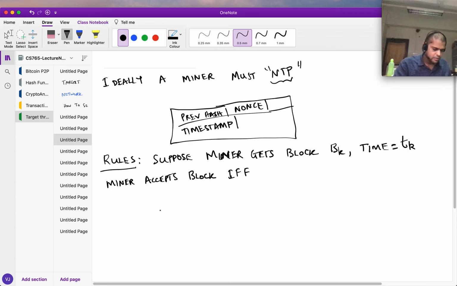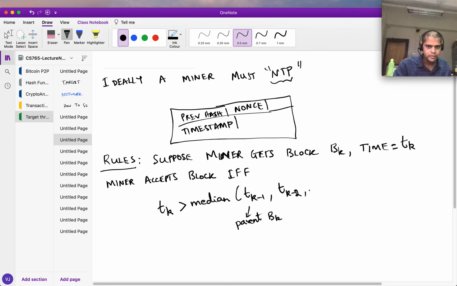First of all, this timestamp is greater than the median of the timestamps of its parent blocks. So this is the parent of block BK in the chain, and these are the timestamps of the parent of the parent, and so on. So you look at the timestamps in the previous 11 blocks.